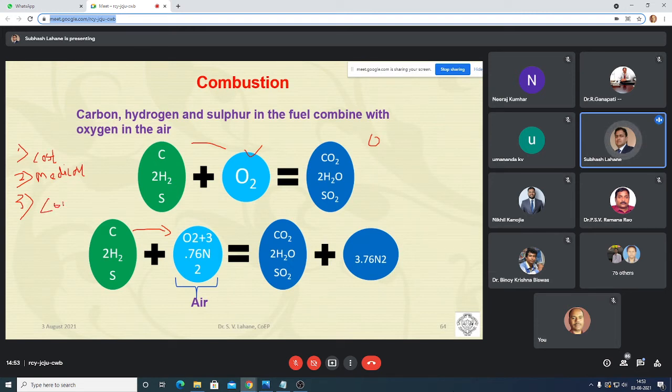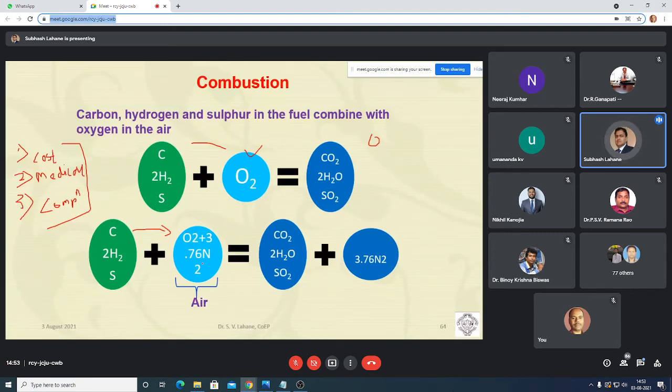Because during the compression stroke you have to increase the pressure and temperature of the fluid inside the cylinder, and fluid means air only, or maybe oxygen. If you are sending only oxygen, you won't get proper compression. Why? Because it has a low density. So these are the three major reasons why we are not sending only oxygen to the IC engine for combustion. That's why we are sending the air.